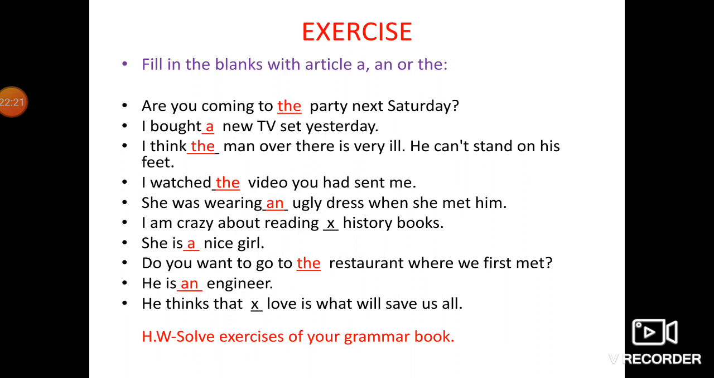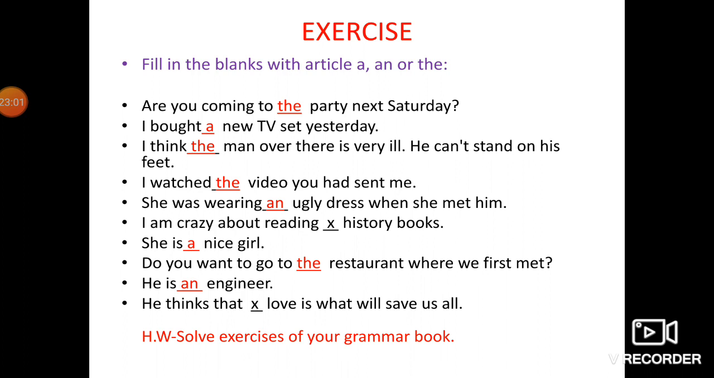She was wearing an ugly dress when she met him. Here we are not talking about a particular dress, no? Here we are saying an ugly dress. The word ugly starts with a vowel. That's why we have used "an". I am crazy about reading dash history books. So nothing is to be mentioned here. A history book will not be correct. An history book is also wrong. So here a cross, no article.